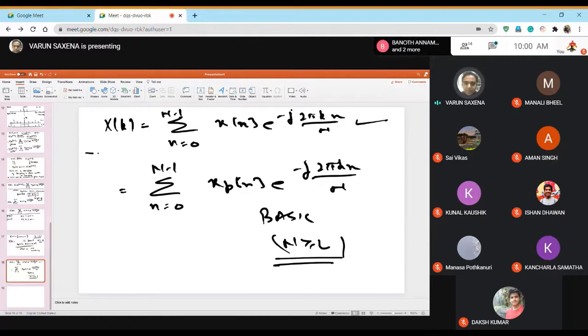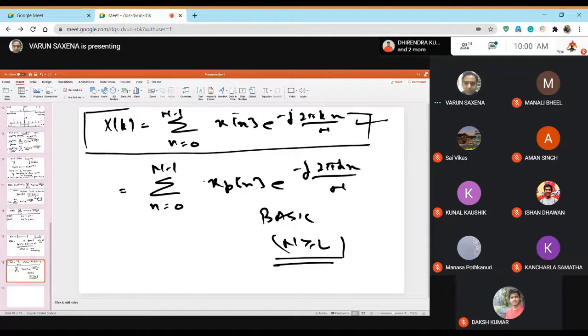So this is the useful DFT, the DFT that we want. But this is the general definition of DFT, which may or may not be useful to us. It will be useful if we can generate x[n] from this x_p[n], and that can only happen when capital N is greater than or equal to L. That is something that you must remember.